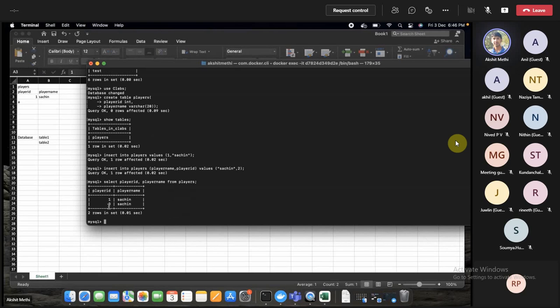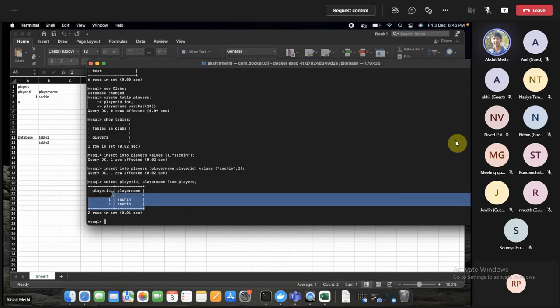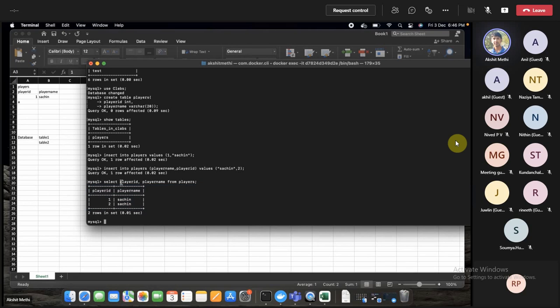So these are the two records that we have inserted. Now we know how to create a table and we can even see the data, right? Now let's say you have more columns and you don't want to type all of it. So we can use a wildcard here.